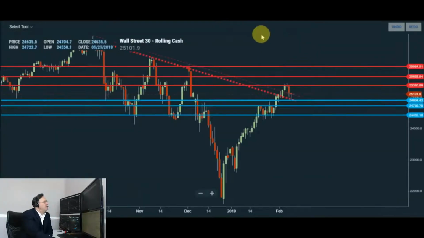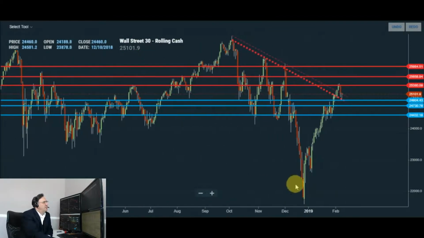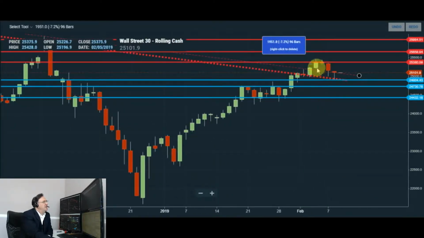Now, this is Wall Street. Wall Street appears to be breaking out above this falling resistance trend line, and we had a fairly significant and interesting development in end of day time frame.